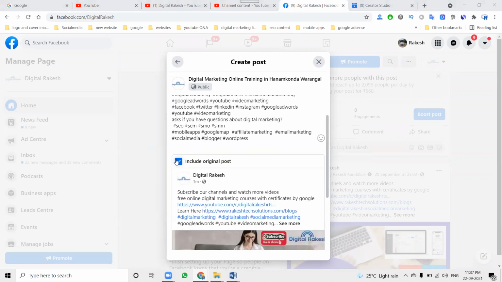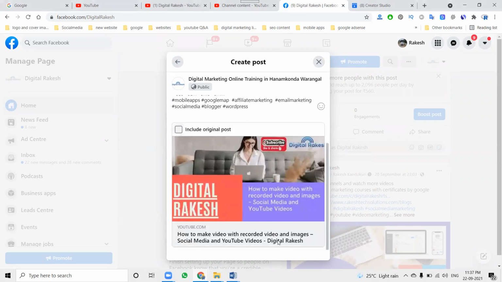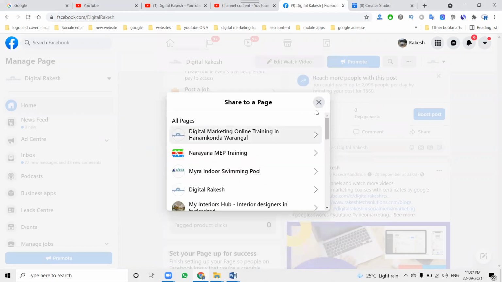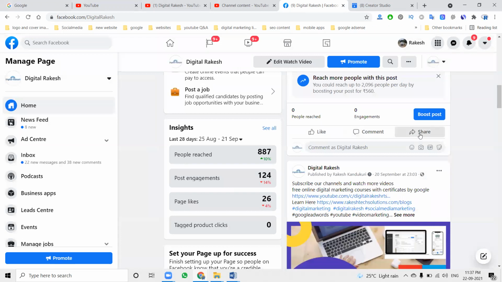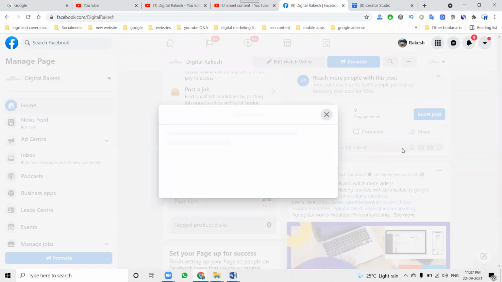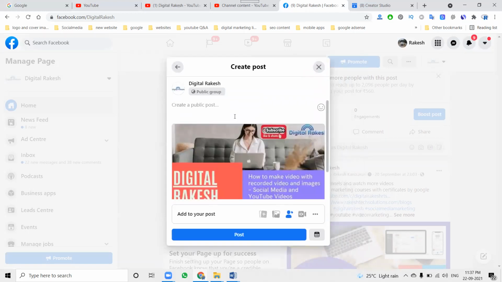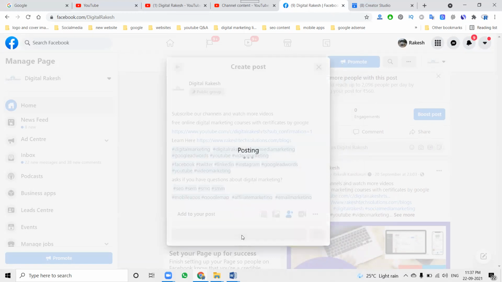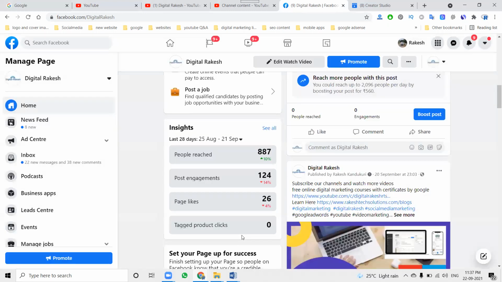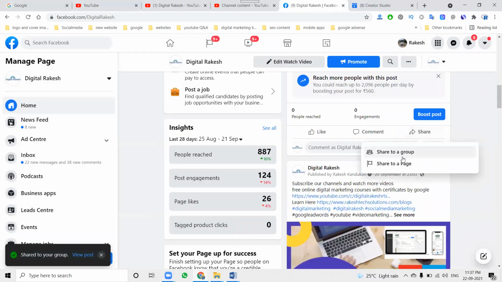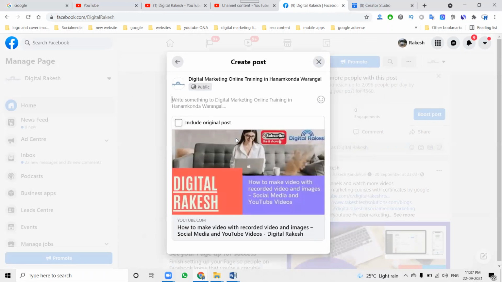See this one. If not, you can go to your posts option. These are nothing but what you share in your particular page. So you can go to the groups option and select the group. Here, click for post. Now select the page here.